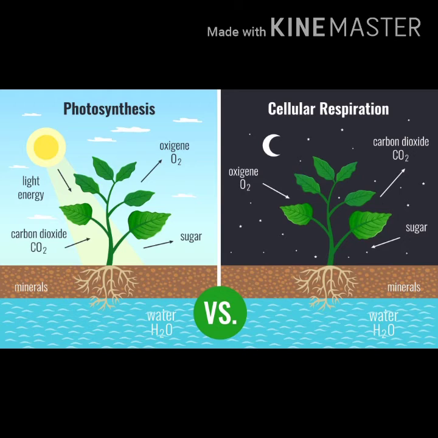The direction of diffusion depends upon the environmental condition and the requirement of the plant. What does it mean? It means at night time no photosynthesis takes place. That means only respiration takes place, so there is intake of oxygen and release of carbon dioxide. There is major release of carbon dioxide during night time. That is why people say don't sleep under the tree during night time.